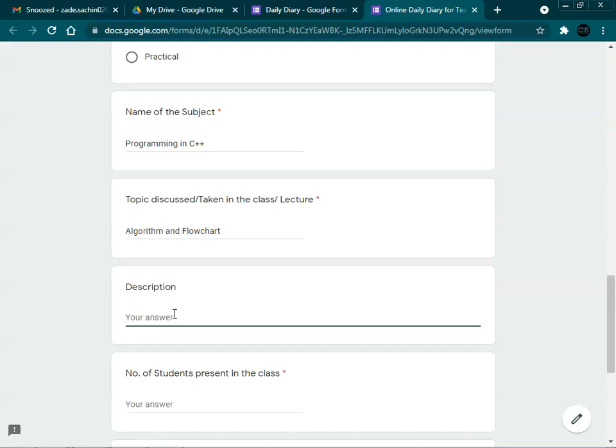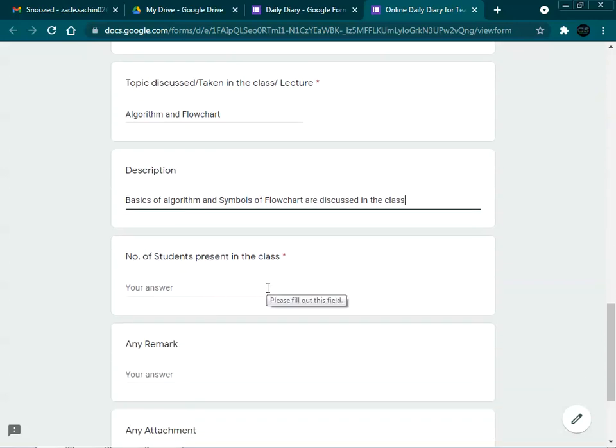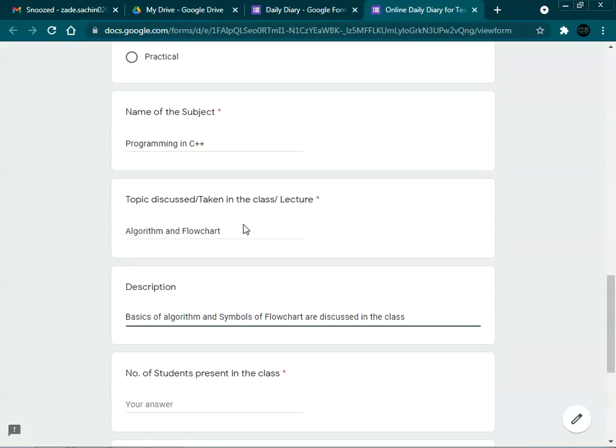Basics of algorithm and symbols of flowchart are discussed in the class. So this is the description I am giving here. This is for my purpose only, and this data will be helpful for me in the future. That on this 14th of July, I had taken C++. There I taught the algorithm and the flowchart, and I had taken that the basics of the algorithms and the symbols of the flowcharts are discussed in the class.